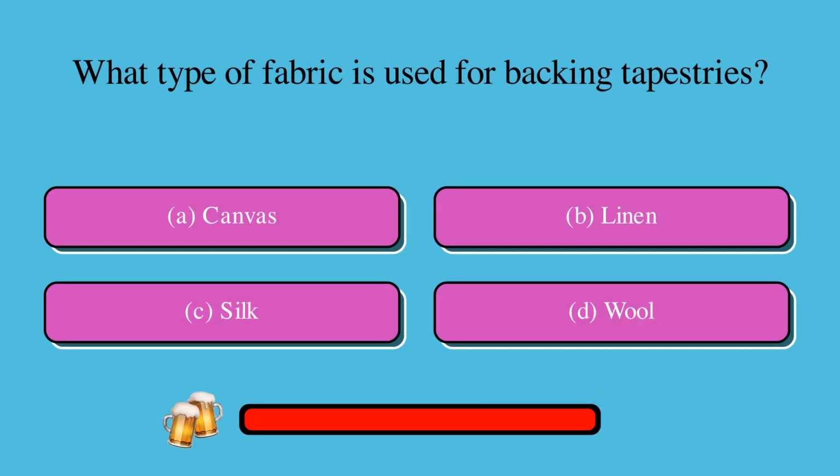What type of fabric is used for backing tapestries? Is it A. canvas, B. linen, C. silk, or D. wool? The correct answer is A. canvas.